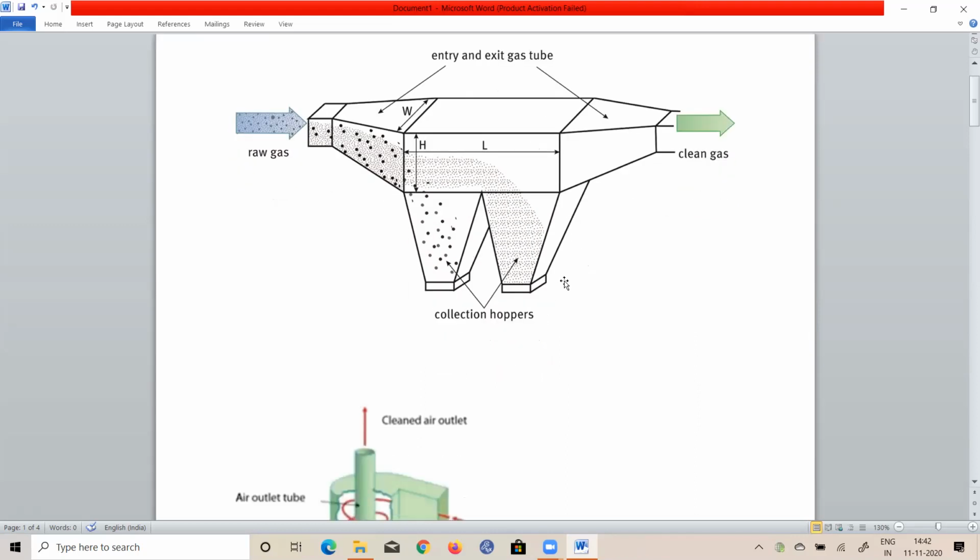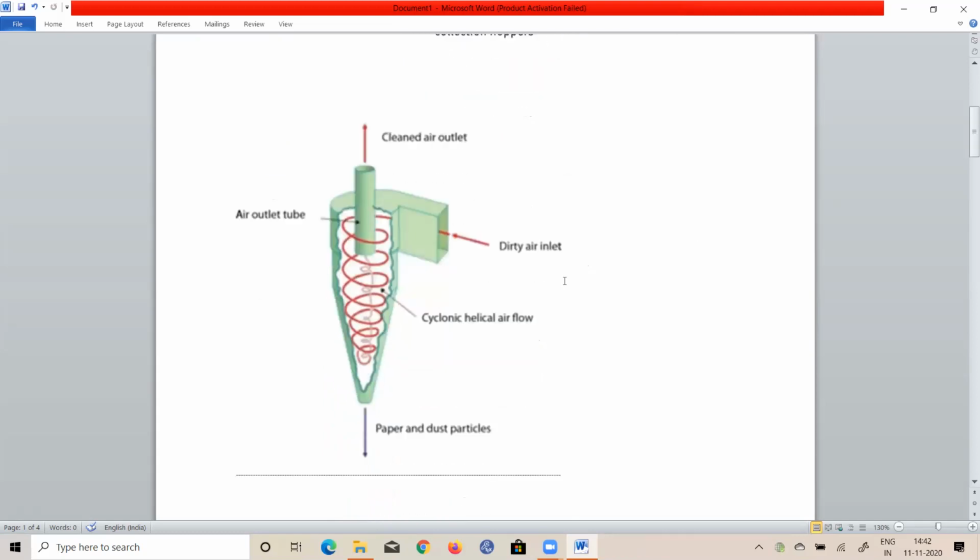Then second one, you can see the cyclone. Here you can see the dirty air inlet. Air enters tangentially and keeps circulating in helical form. When the gas changes its direction, the dust particles hit the wall of the cyclone and fall to the bottom.